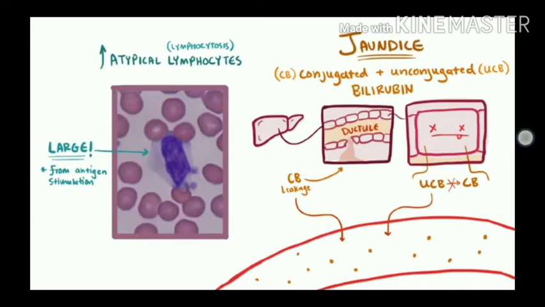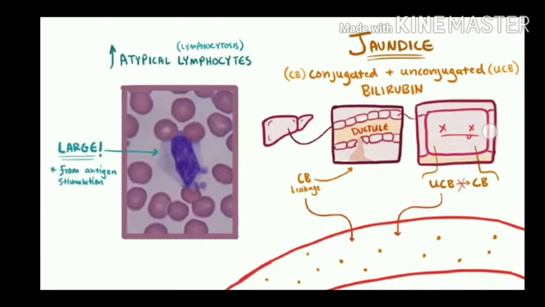Since these two bilirubins are present in the blood, the conjugated bilirubin is leaked into the blood, and unconjugated bilirubin remains in the blood.